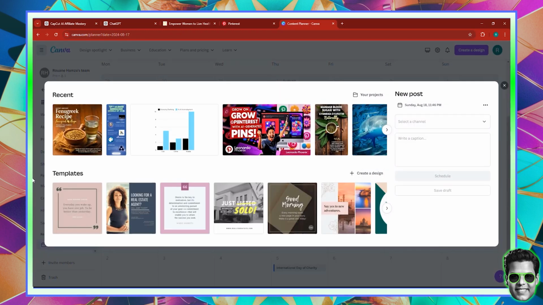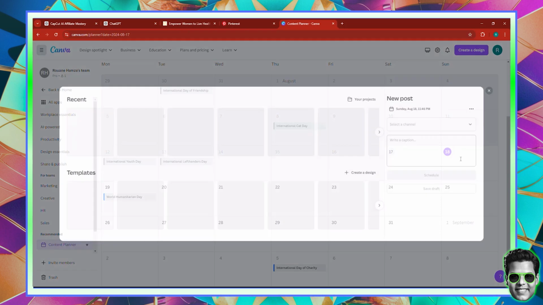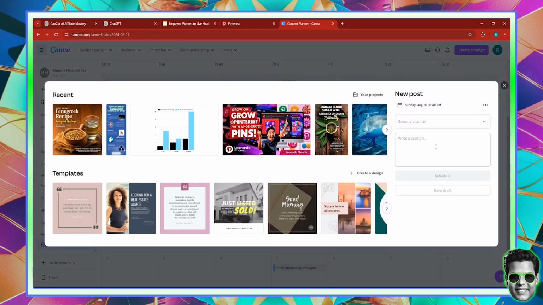Now, once you click the plus icon, you see all this stuff, and you see this option here, which you can select a channel of where you want to post. You can put a description to the post or a caption. But what I'm teaching you here is far more advanced. So here we go. Now go to canva.com.